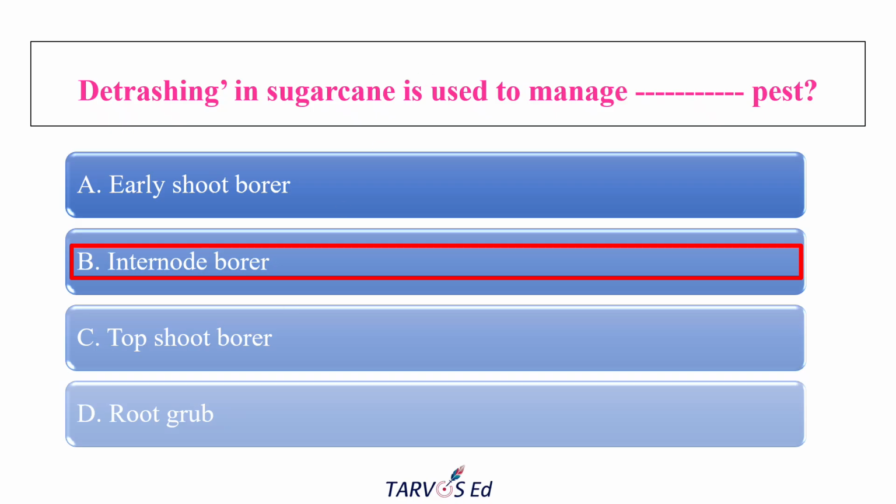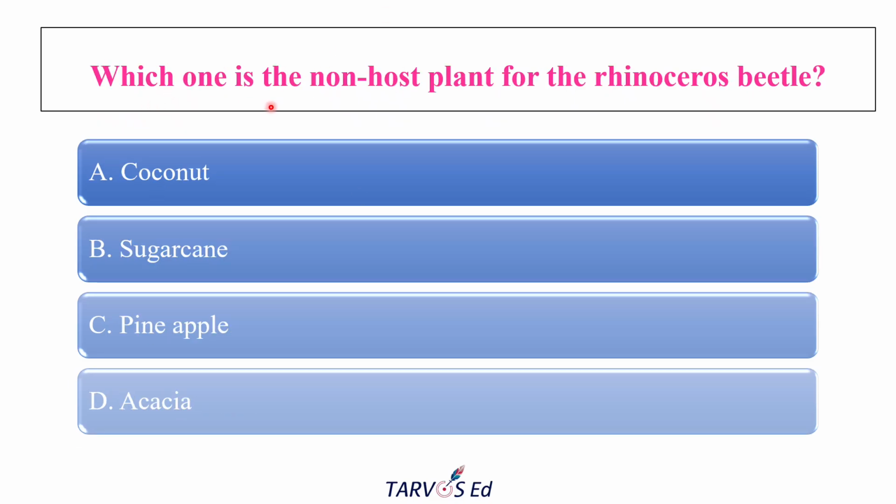The next question is: which one is the non-host plant for the rhinoceros beetle? Non-host plant means a plant other than the host, the main plant. Which crop is unrelated to the infestation of this pest, they asked.